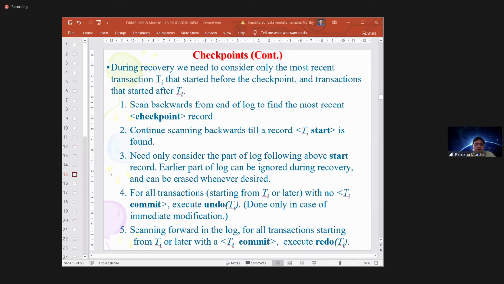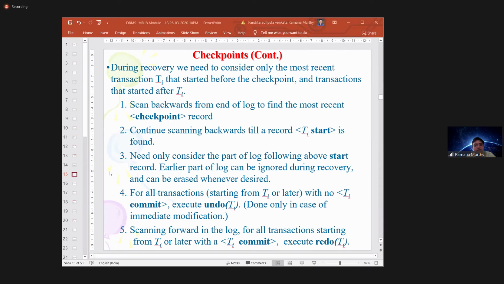So now what you are doing, once you have identified the checkpoint, you are scanning in the forward direction. After finding the TA start, if you identify TA commit is also there, you are executing redo operations.